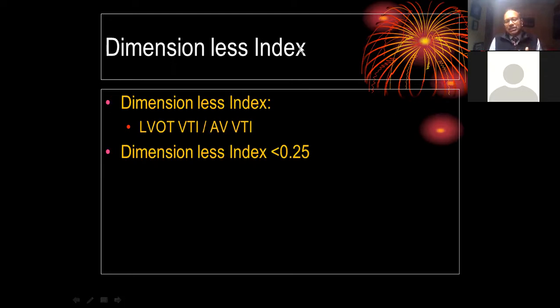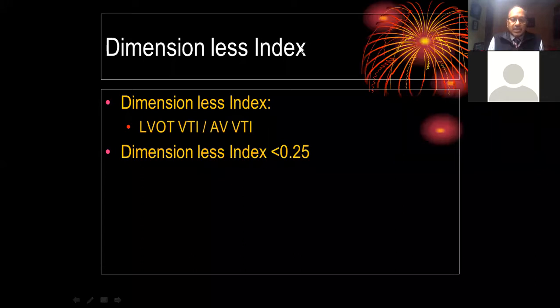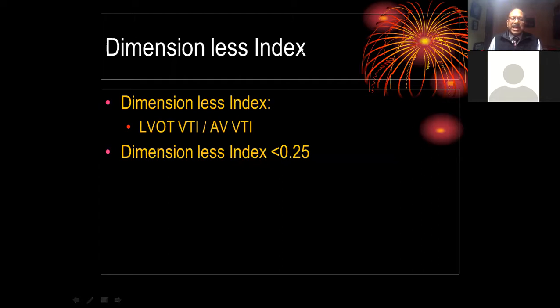So 3 measurements will give you everything almost in aortic stenosis: the stroke volume, the aortic valve area by continuity equation, then LVOT VTI, aortic valve VTI, and a dimensionless index.